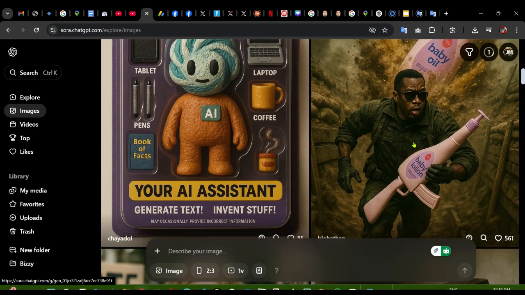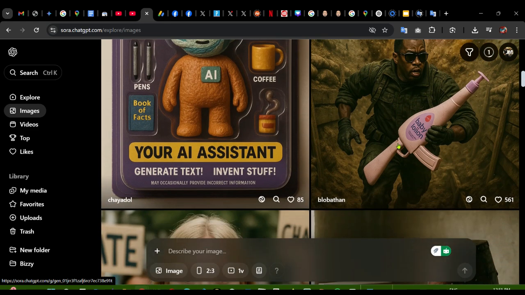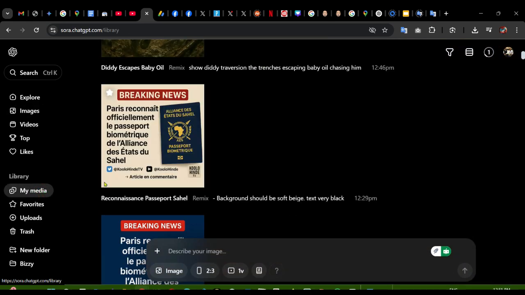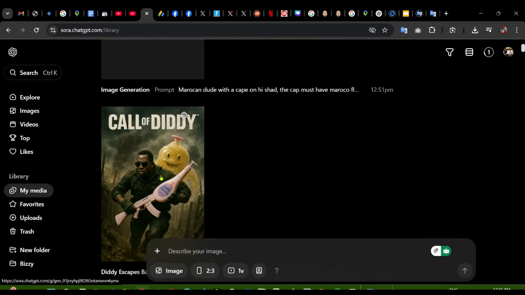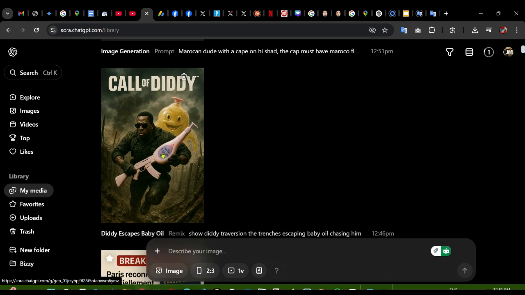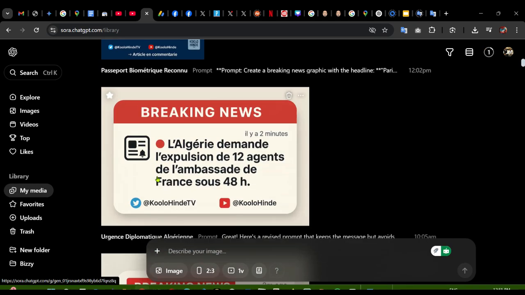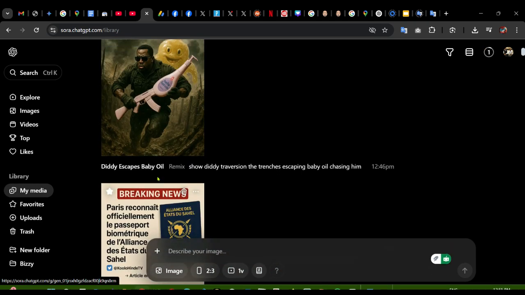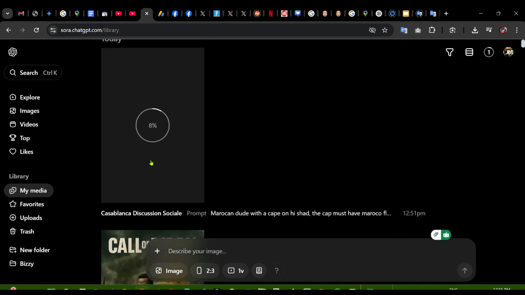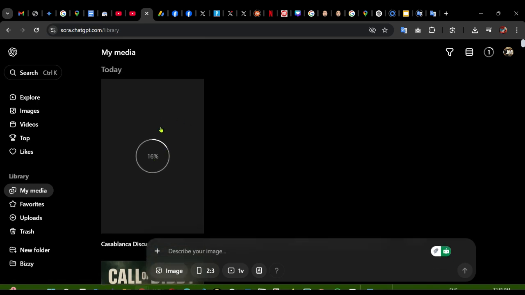As you can see here is the other image, I did the remix. If I go to my media, you see here, this is the one I made. All the stuff I generate, as you can see here. As you can see right now, it's busy generating the last image I asked it for.